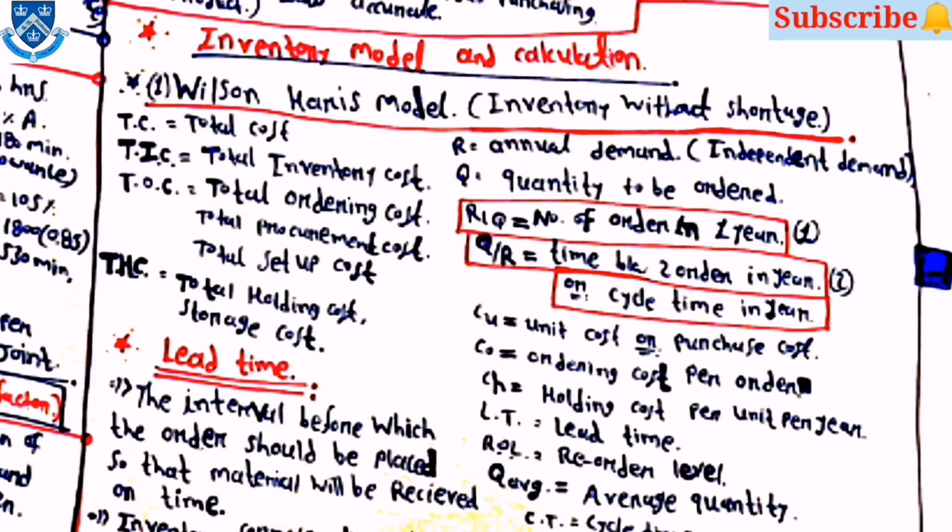Then CU is equal to unit cost or purchase cost. Then CO is equal to ordering cost per order. Then CH is equal to holding cost per unit per year, and LT for lead time, ROL for reorder level, Q average for average quantity, then T for cycle time.